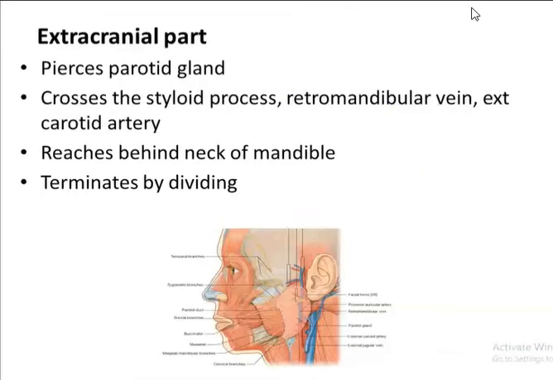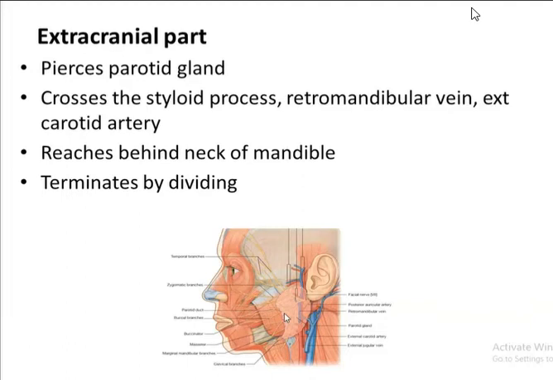Then coming again to the extracranial part. What happens after giving these branches? It pierces the parotid gland here. So this is the facial nerve. As you know, the motor part supplies all the muscles of the face as well as the muscles of the scalp. So this is the parotid gland here in the face. Then after giving those branches, it pierces the parotid gland here.